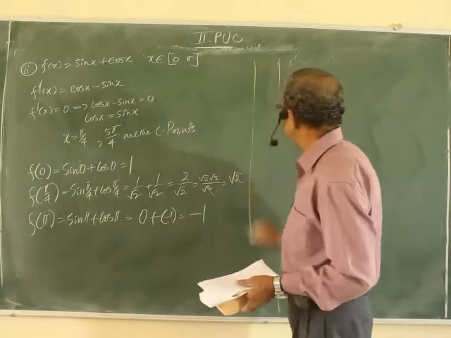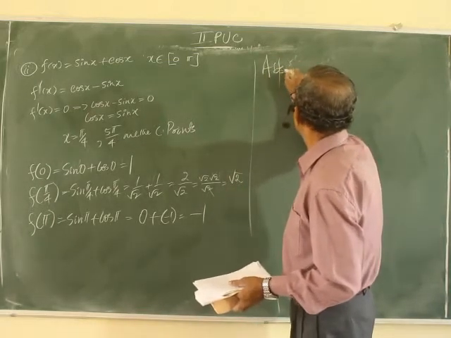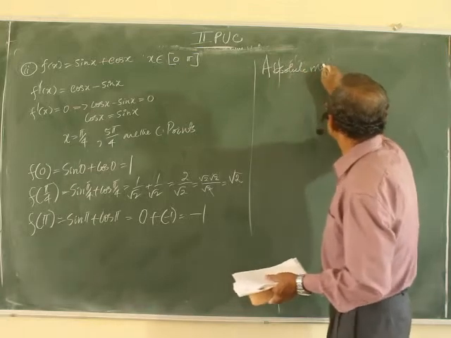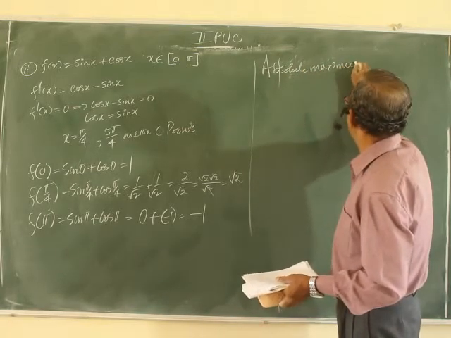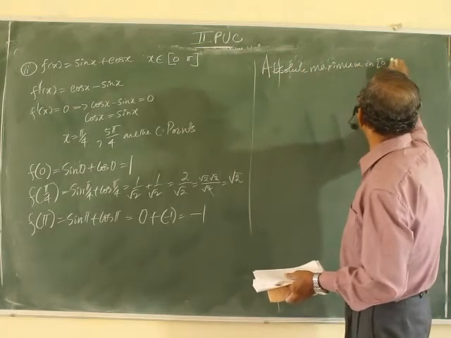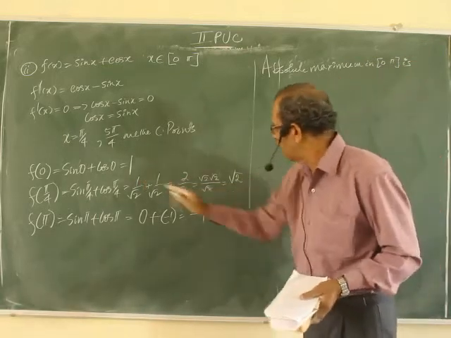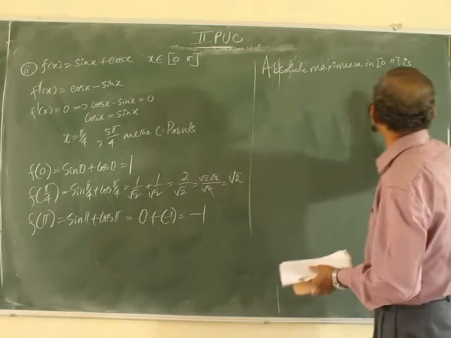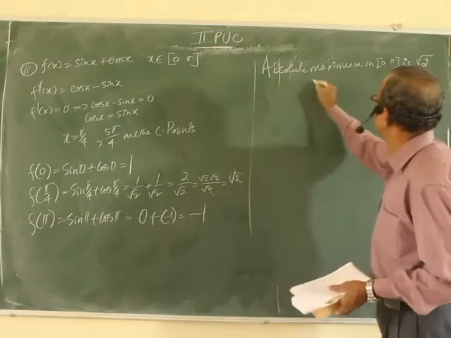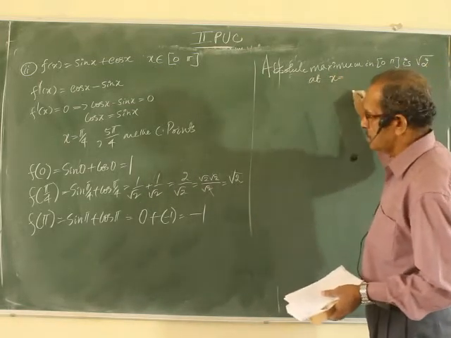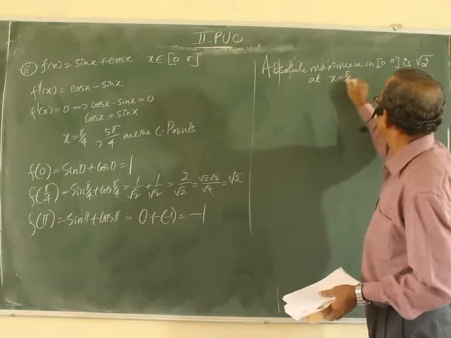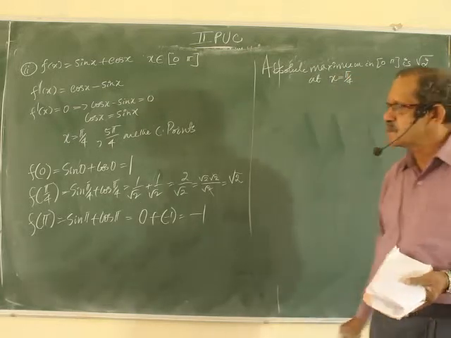The absolute maximum in the interval 0 pi is, which is the maximum, 1, root 2, minus 1, root 2, at the critical point, pi by 4.